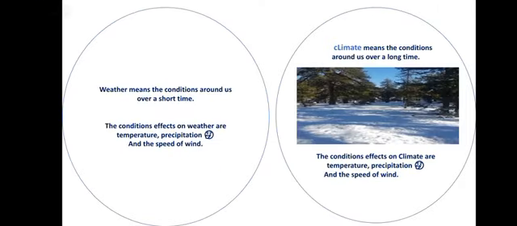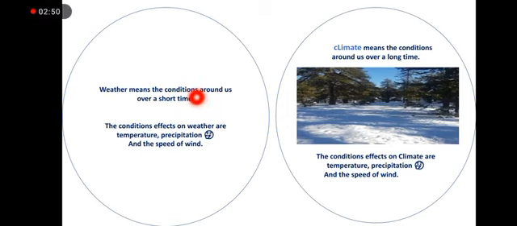So, weather tells us the conditions around us in a short time. What's the meaning of conditions? Conditions like precipitation, like rain, temperature, and the speed of the wind, in a short time, like an hour, a day, or a week.